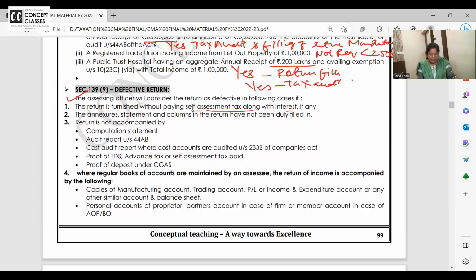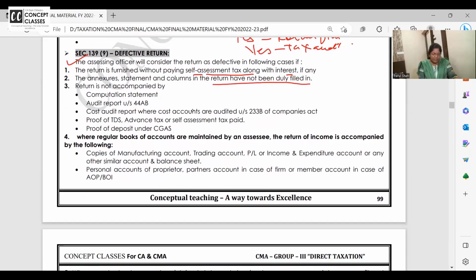And if annexure statements and columns in the returns are not duly filed, either nil or not applicable, you have to write properly. Or if the return is not accompanied by computation of income, tax audit report, cost audit report, TDS, advance tax, CGS. But now you don't have to attach this proof, because whatever TDS is deducted is auto dropped in 26AS. CGS and all, keep the proof with you, followed or not. You should have this, otherwise the return is treated as defective. But you don't have to upload all this in the online return.